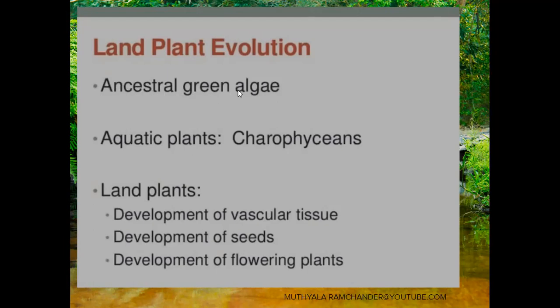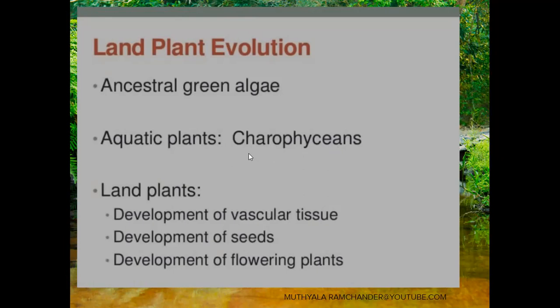Ancestral green plants or green algae developed only in aquatic regions, so these are also called aquatic plants. Why do we call them aquatic plants? Because the plants developed only in aquatic regions. The primitive or ancestral aquatic plant group is called Charophyceans. Charophyceans means Cyanophyceae, Chlorophyceae, Xanthophyceae, Phaeophyceae, Rhodophyceae.